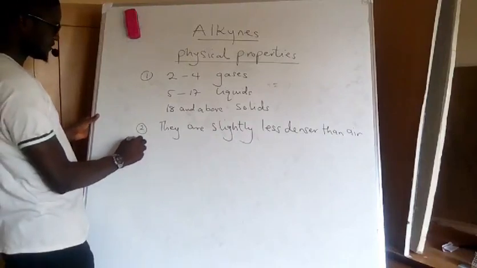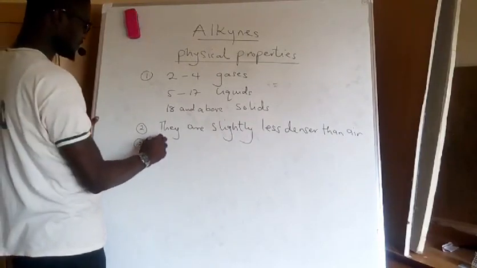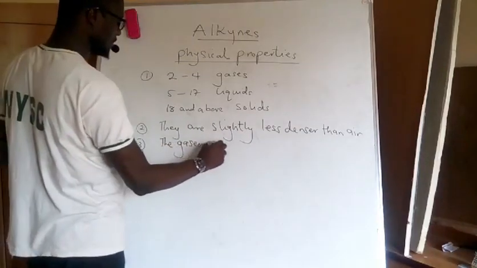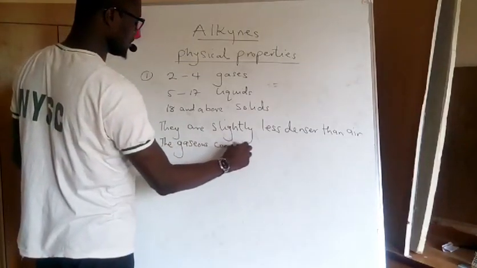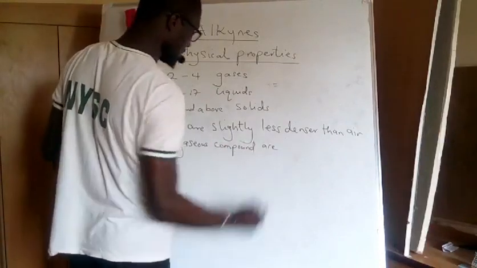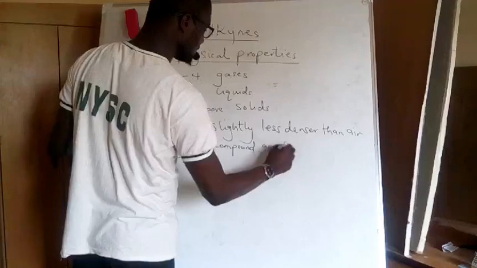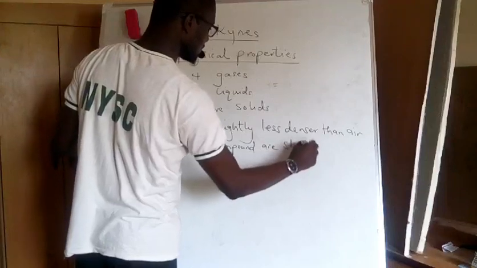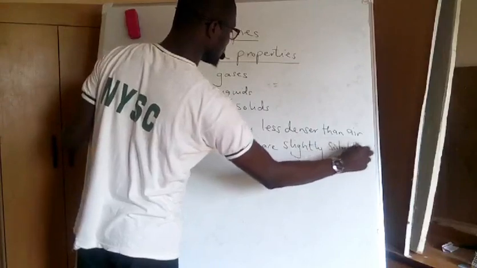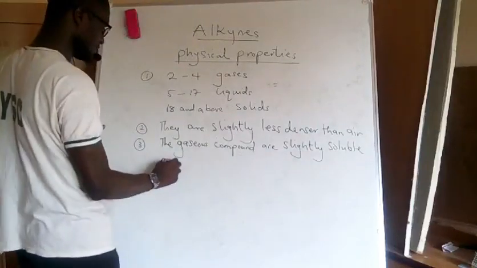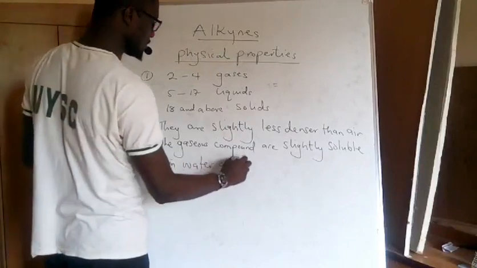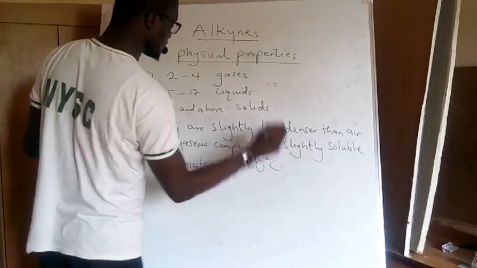Number 3, the gaseous compounds are soluble in water, but only slightly soluble. They are only soluble at about 60 degrees Celsius.